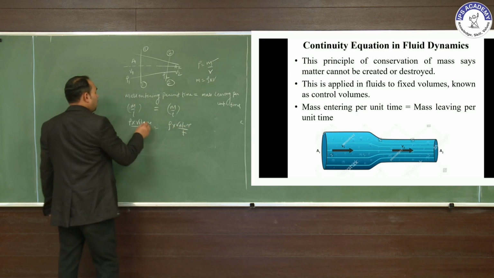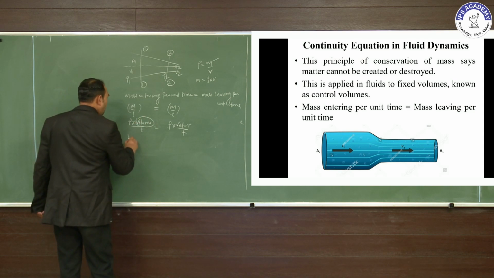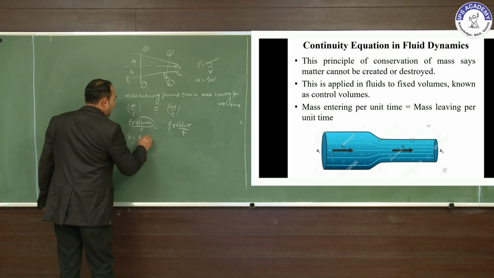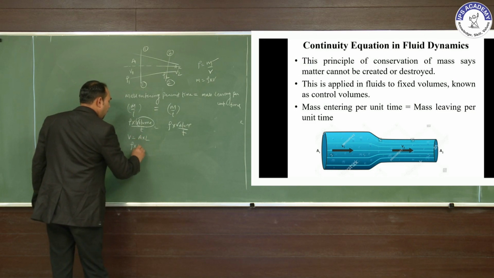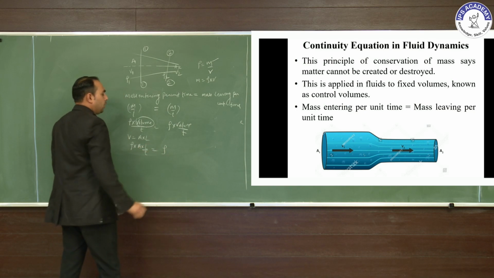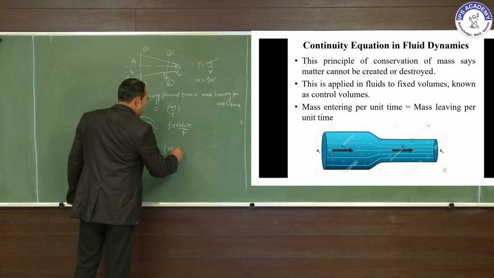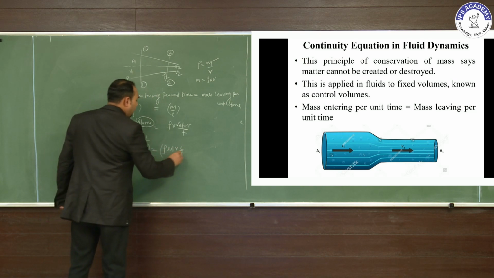In volume, we can write volume equal to area into length. So easily it is rho into area into length upon time, equal to rho into area into length upon time. This is at one section and this is at the second section.